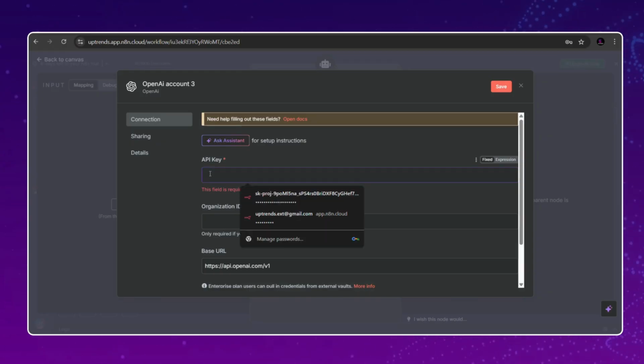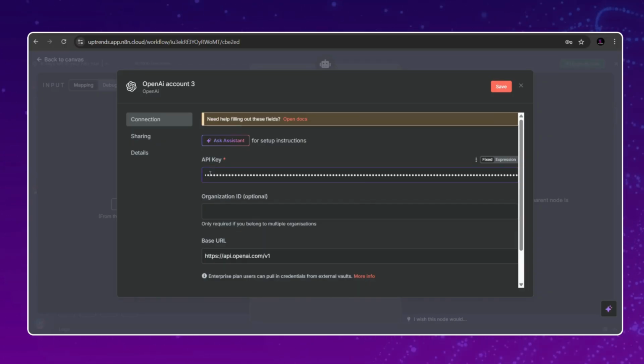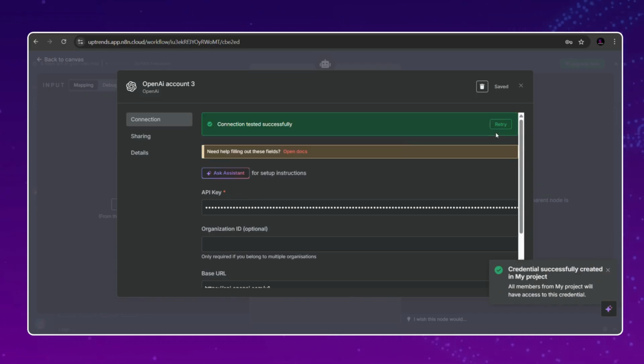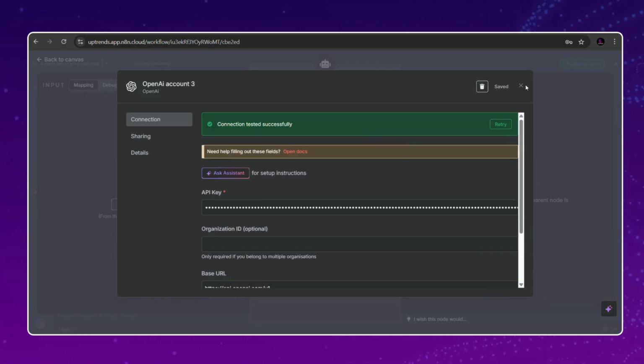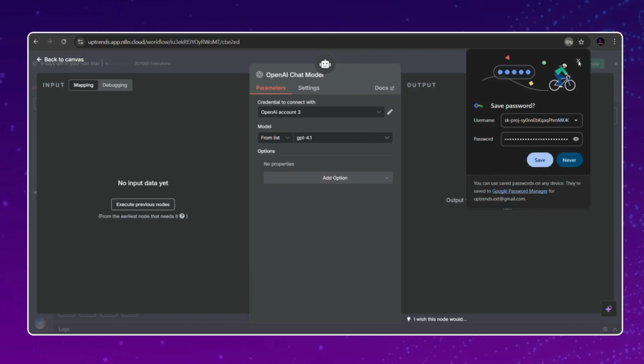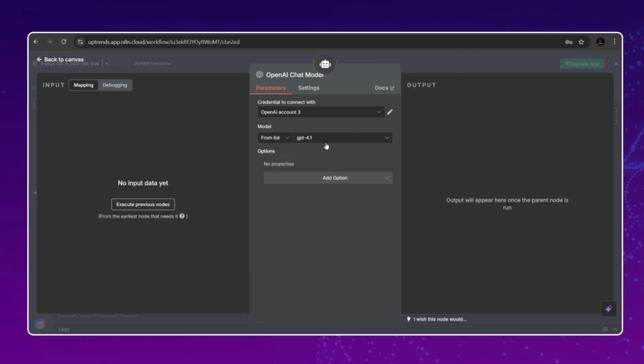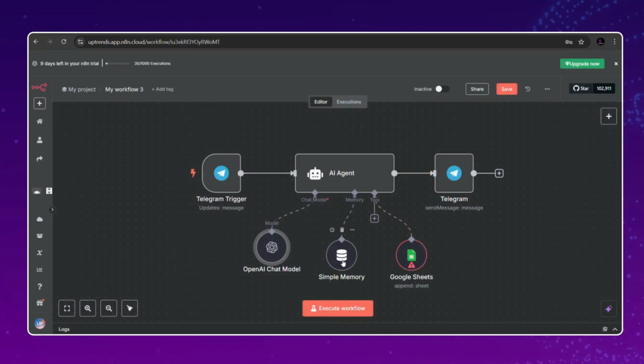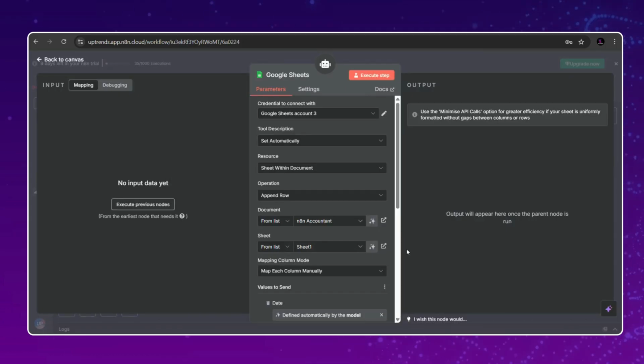What we have to do is simply paste in the key. That's it. Once this is done, first save it, and it will test it, and the connection is successful. So these two things are done for us. I will be selecting the ChatGPT 4.1 model because right now it's more compatible. I will also have a simple memory over here. And one more thing is we need to connect our Google Sheet, our Google account.